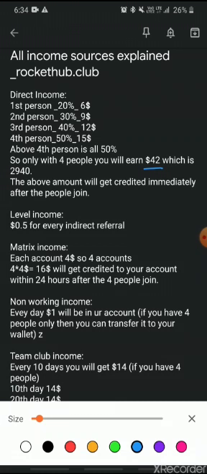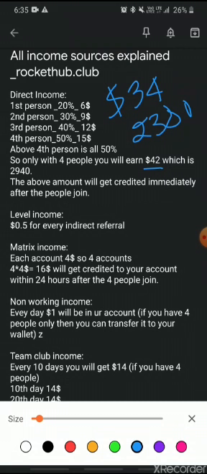We have seen that for you to be able to start this, you would need $34. In Indian rupees, it's 2,380 rupees that you would need to start this business. Now, as soon as you get the 4 people and their accounts are activated, your wallet immediately gets credited with $42, which is nothing but 2,940 rupees.